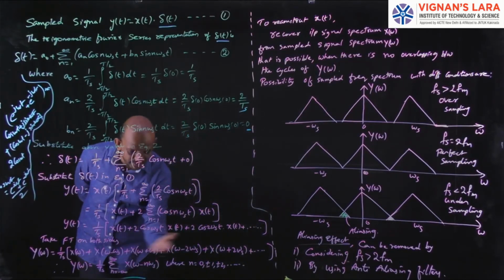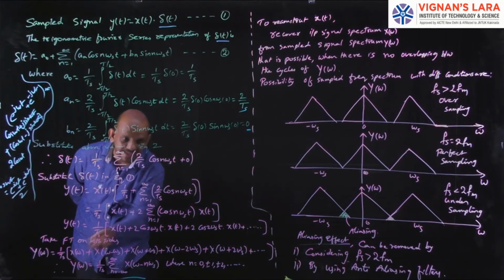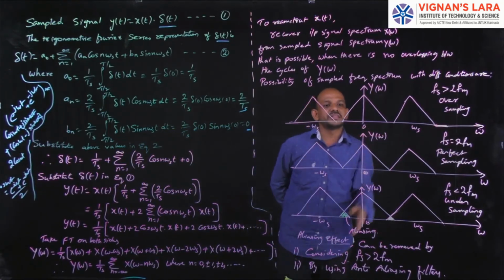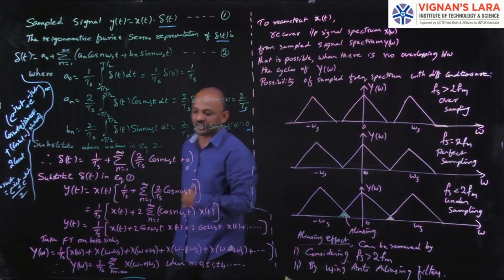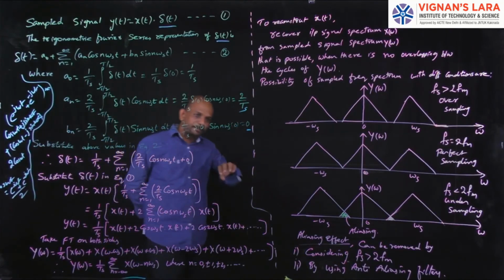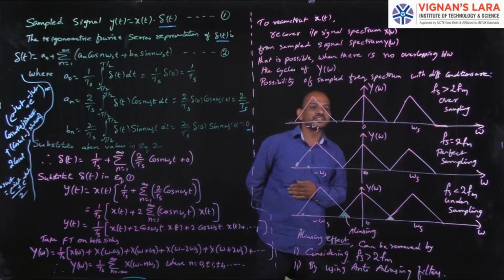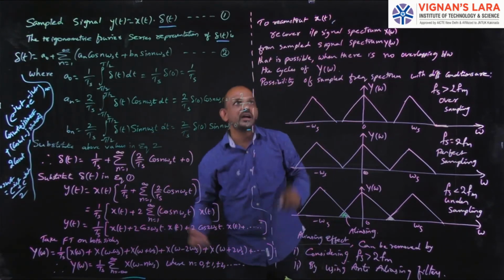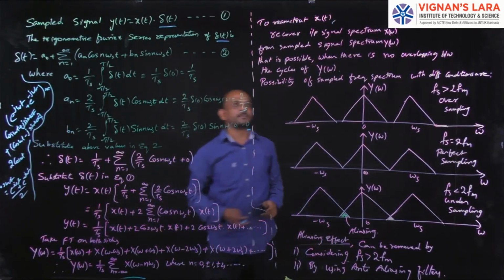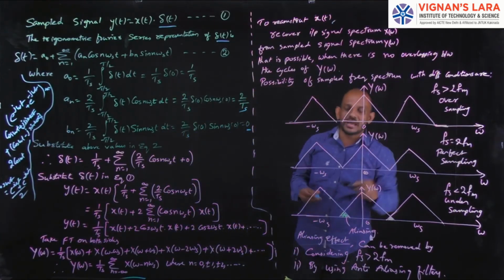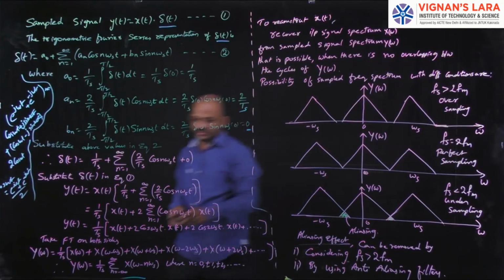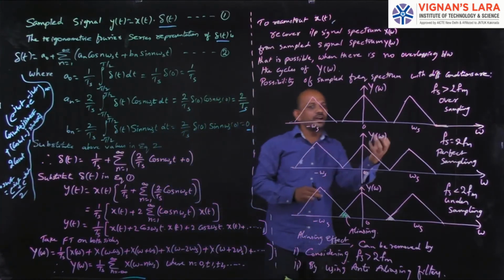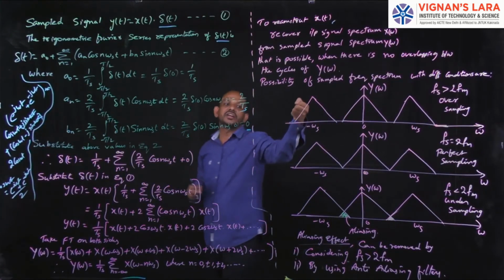So here we have so many values. Take any one of these, take X(ω), and apply the inverse Fourier transform, then easily we can get the original signal x(t). So to reconstruct x(t), recover the input signal spectrum X(ω) from the sampled signal spectrum Y(ω). That is possible only when there is no overlapping between the cycles of Y(ω). For all these cycles, if there is no overlapping, then only the recovery of X(ω) is possible. From that only I can get the original signal x(t).